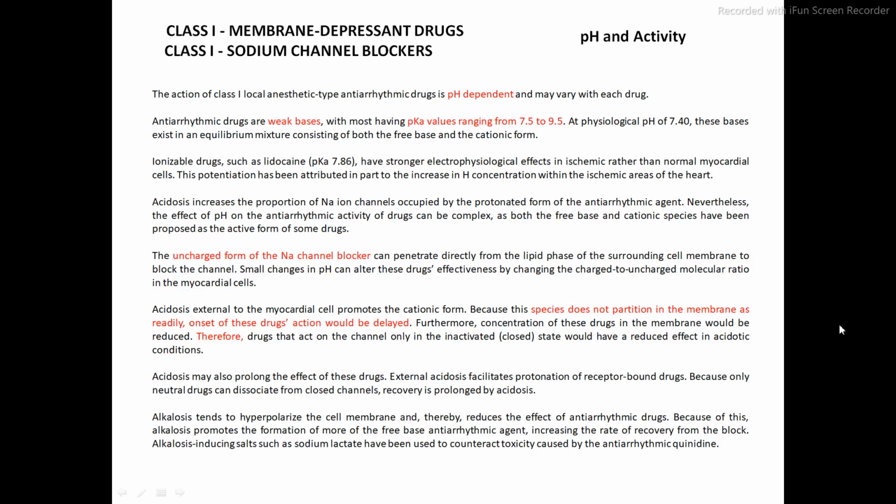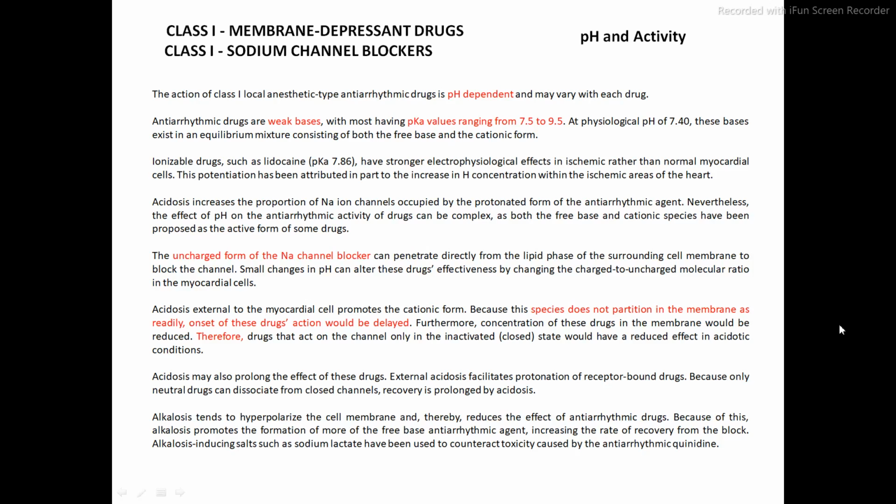Means what? ये जो भी drug है lidocaine having the pK value 7.86. So because of this pK value 7.86, it is an ionizable drug. This drug has strong electrophysiological effect in ischemic area rather than the normal myocardial cells.